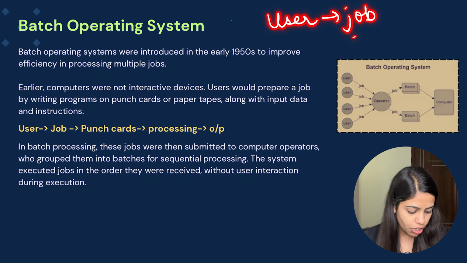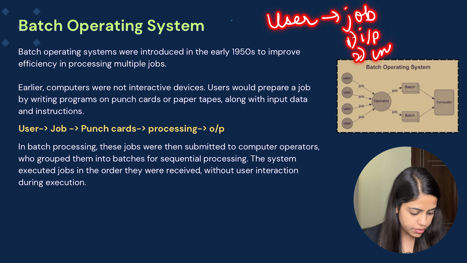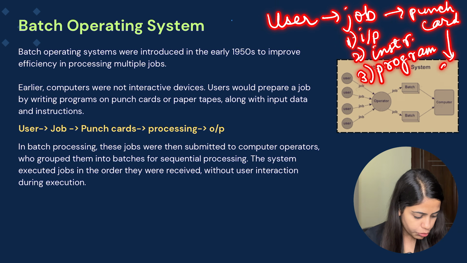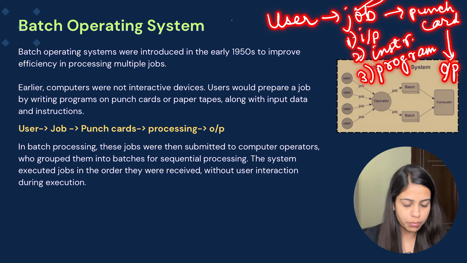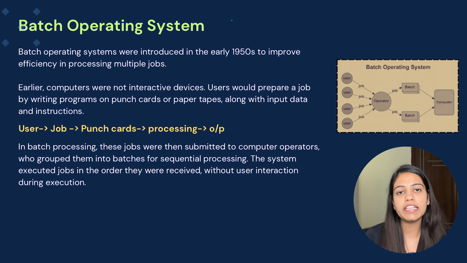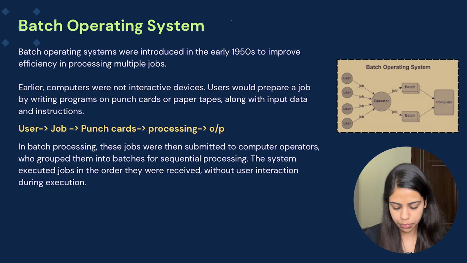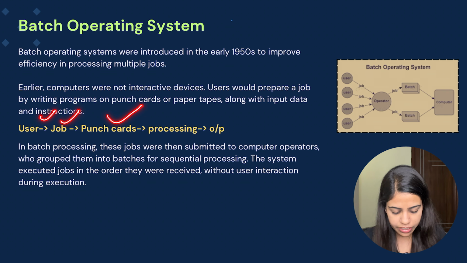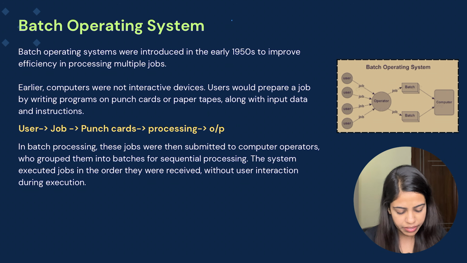In this particular job there was input data, then there were instructions, then there was a program, and this particular job was then fed into the punch card, and then we used to get the output. So this was done per job, like at a single time frame we were only allowed to provide a single job. Here you can see that the user provided the job, it is fed into the punch card, the processing happens and we get the output.